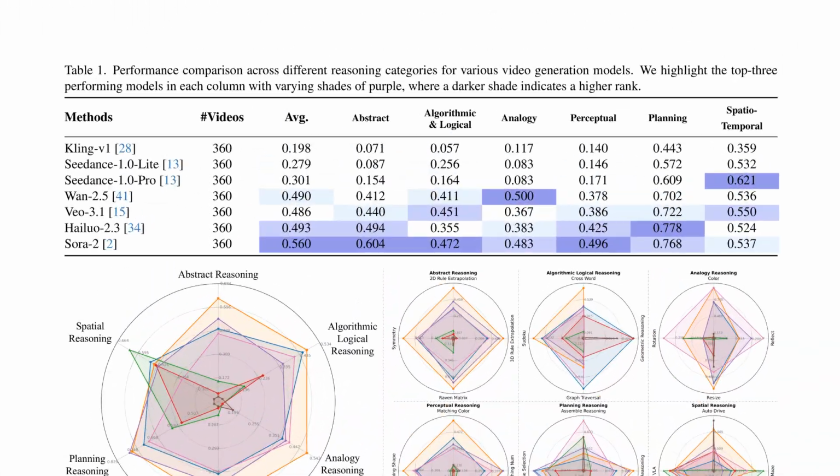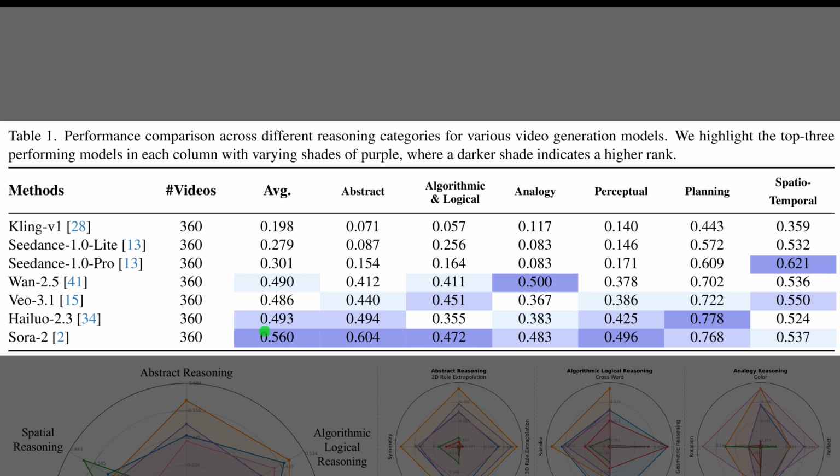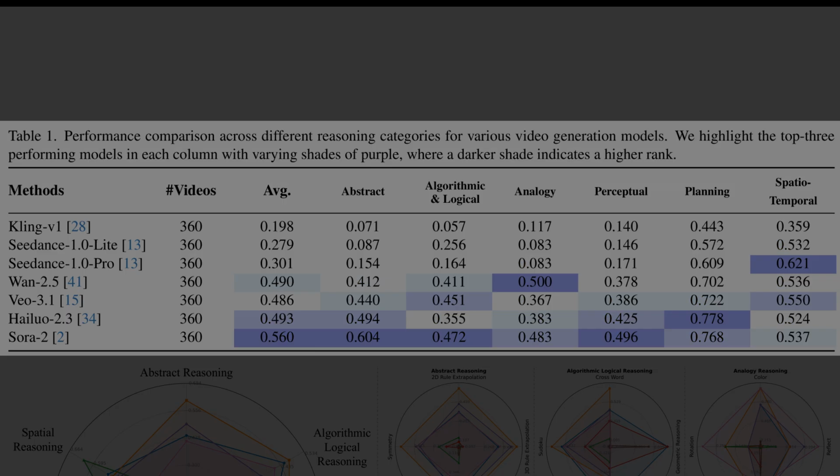Table 1 summarizes how 7 video generation models perform across the 6 reasoning dimensions. The table shows that Sora 2 leads overall, with the highest average reasoning score and especially strong abstract and perceptual abilities, so it sits clearly in the top tier. Hylua 2.3 and Veo 3.1 follow closely, each with different strengths in planning and algorithmic logic. Seedance and Kling stay well behind, which signals that raw visual quality does not automatically bring strong reasoning.